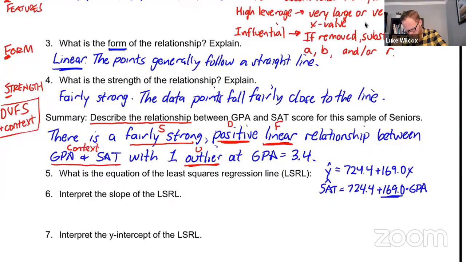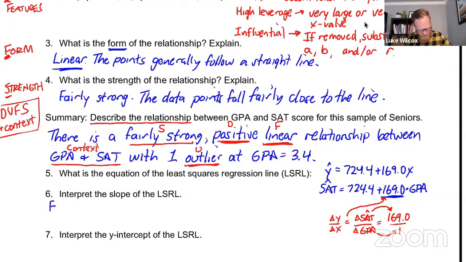Okay, number 6 is to interpret the slope of the LSRL. Well, we've got our slope right here, 169.0. And we've talked a little bit about this already. And I guess the little trick that I'm going to give you is to think of it as being the change in y over the change in x, which for this particular context is going to be the change in predicted SAT over the change in GPA. And then to think of that number as actually being a fraction over 1. So 169.0 over 1. And we did this in the homework problem already. Now we just need to turn this into words. So the change in GPA of 1 corresponds to a change in predicted SAT of 169. Here's what it would look like in words.